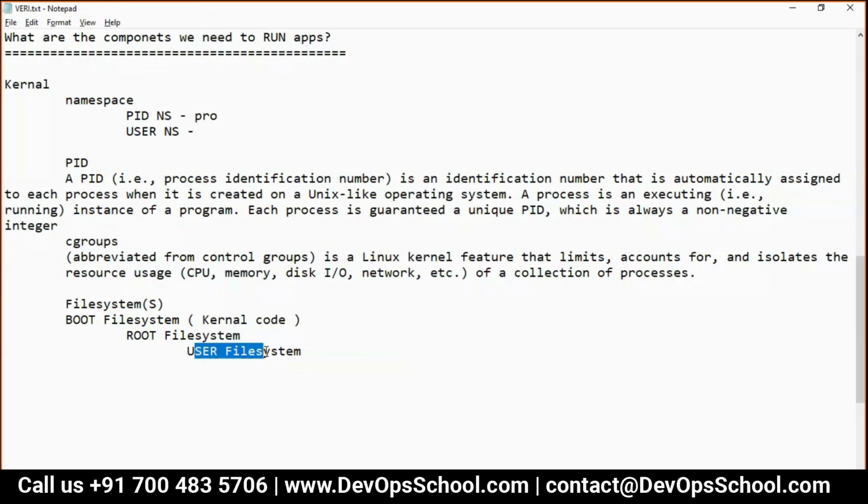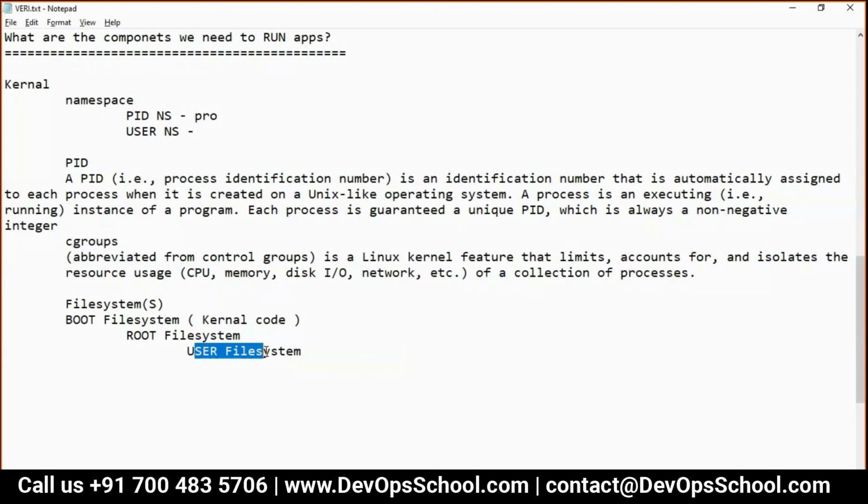Now coming to the point, when we run the operating system, what happens? One particular file system, we always see. We cannot see the boot file system because it's running at that time. But we see the root file system, we see the user file system, we see the app file system. So all these things get mounted at once.